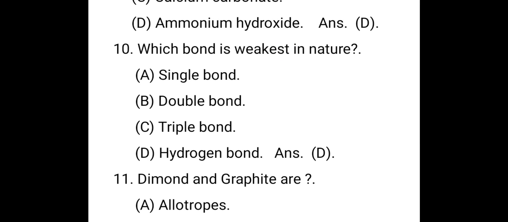The next question: which bond is weakest in nature? The right answer is D, hydrogen bond. Hydrogen contains a single bond. The double bond, as in oxygen: two pairs of electrons participate in the chemical reaction, and that bond is called a double bond. The triple bond, as in nitrogen: three pairs of electrons participate, and that bond is called a triple bond. The triple bond is stronger because 1 sigma and 2 pi bonds are present in the triple bond. 1 sigma and 1 pi bond are present in the double bond. Only 1 sigma is present in the single bond.